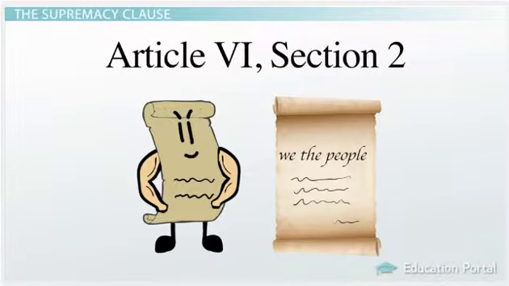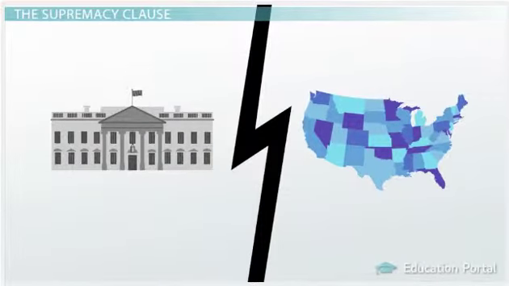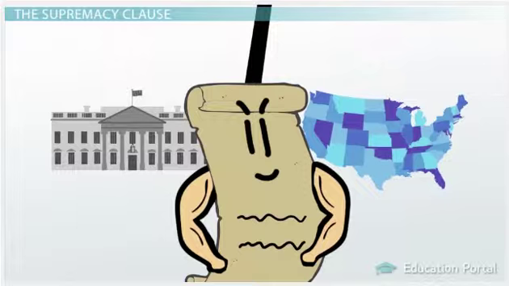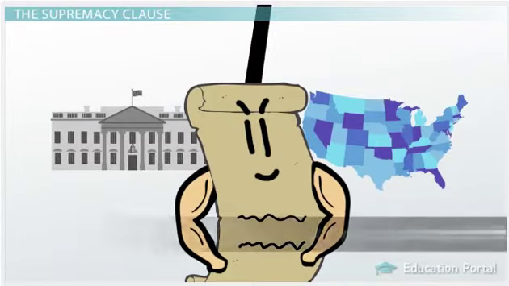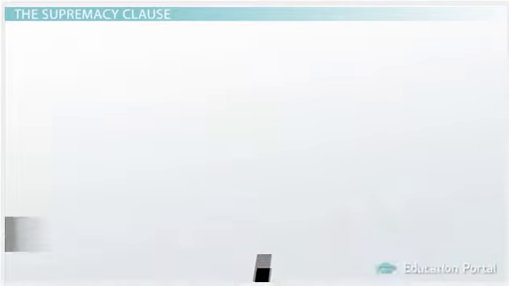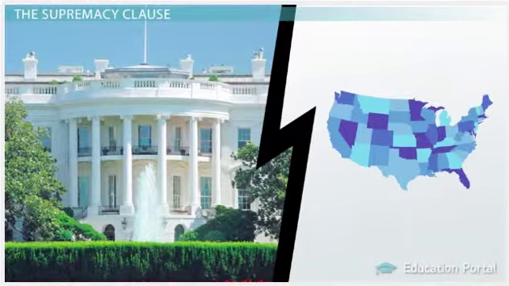The Supremacy Clause is found in Article 6, Section 2, where the Constitution specifies which powers the federal government has and which powers the federal government does not have. When a state law conflicts with a federal law, the Supremacy Clause operates to invalidate the state law in favor of the federal one, as long as the federal law is found to be in pursuance of the Constitution. The Supremacy Clause also means that states can't regulate, interfere with, or control federal issues.